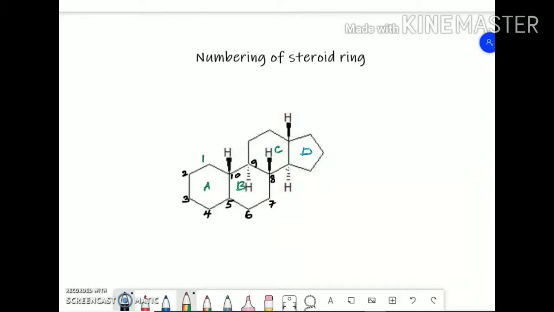So the two rings A and B are first numbered, and then we'll number the C ring, that is we move clockwise direction, 11, 12, 13, 14. Then the D ring, 15, 16, 17. Okay, so this is how you number the basic ring system of the steroidal nucleus.